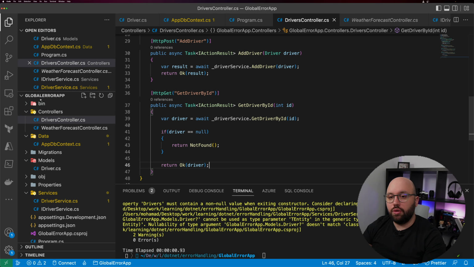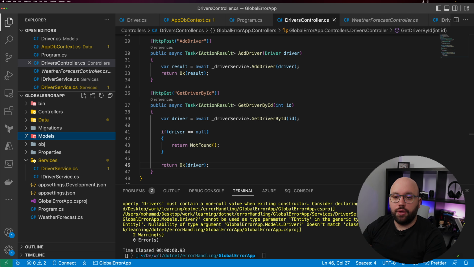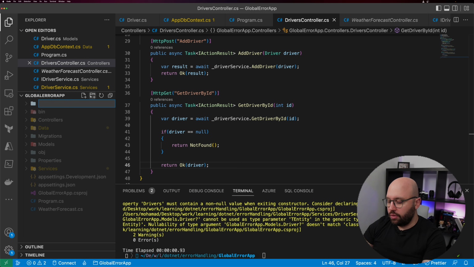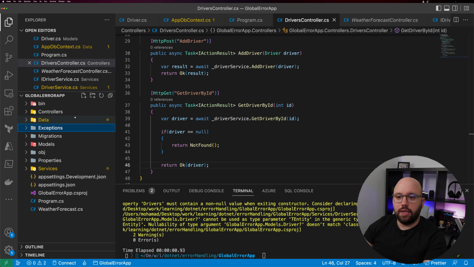So once we have done all of that, let's go back to our root directory. Inside the root directory of our application, I'm going to create a new folder, and we're going to call it exceptions. Inside the exceptions folder, I'm going to create different classes, and all of these classes are going to represent different types of errors that I might have. There are a lot of different errors. For now, I'm just going to cover a few basic ones, but you can expand it as much as you want.